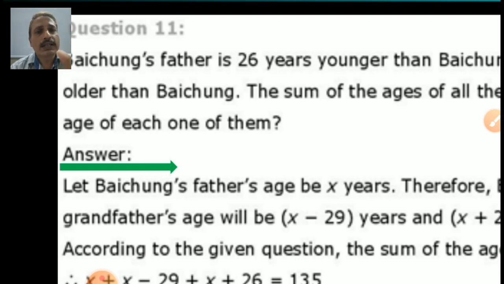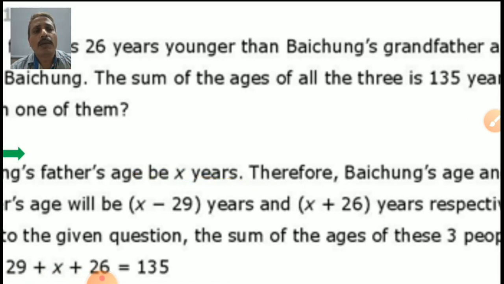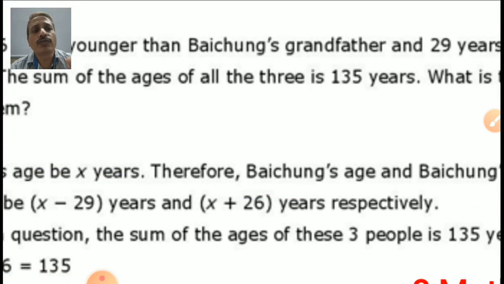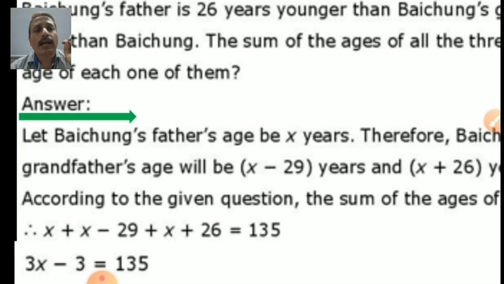Let the age be x years. Bechung's father's age is x years. We can take the small, middle and grandfather. Therefore we can make an equation. Bechung's age will be x minus 29, because Bechung is 29 years younger than his father.